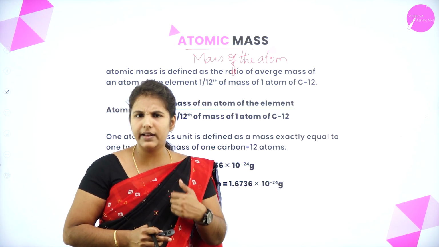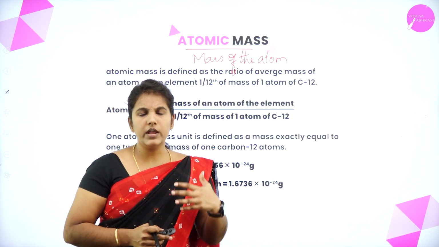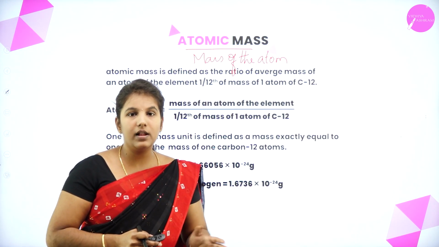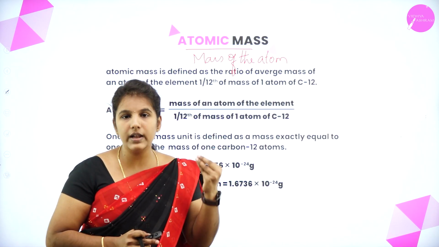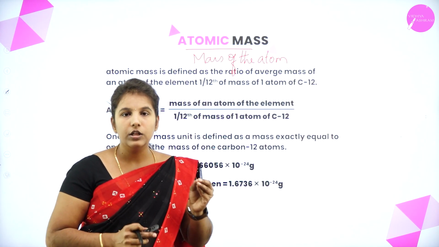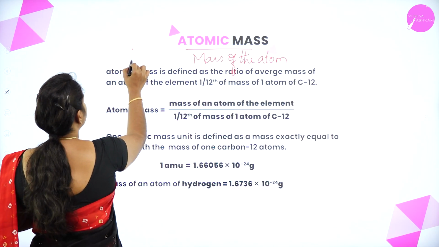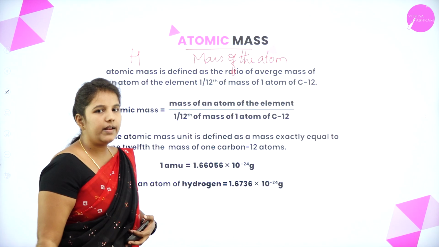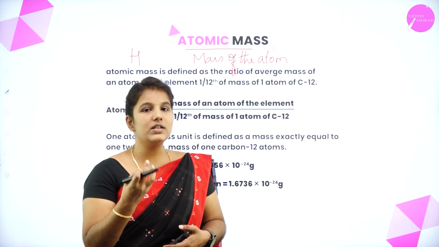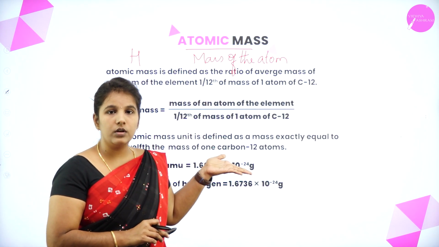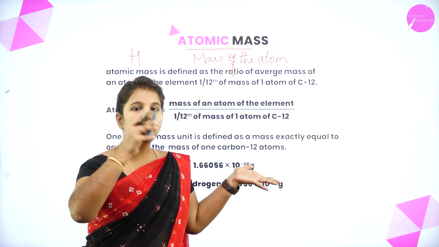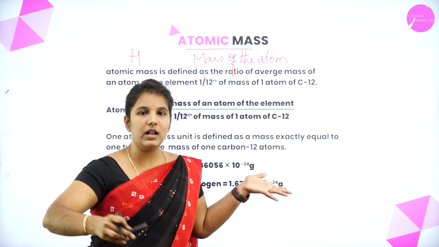What is the standard element? We all know that in our periodic table there are 118 elements. They picked one element from the periodic table, hydrogen, as the standard element whose atomic mass is known, and they started comparing it with the other elements.